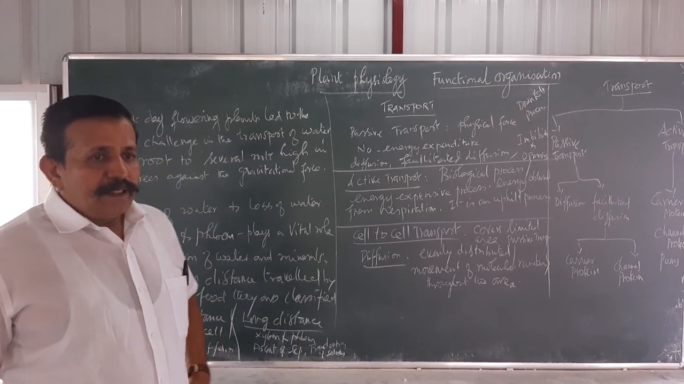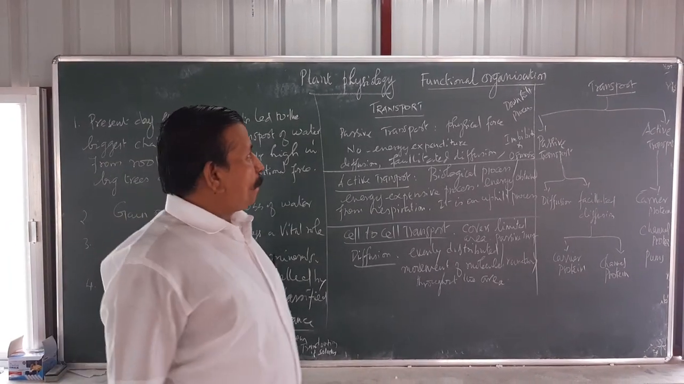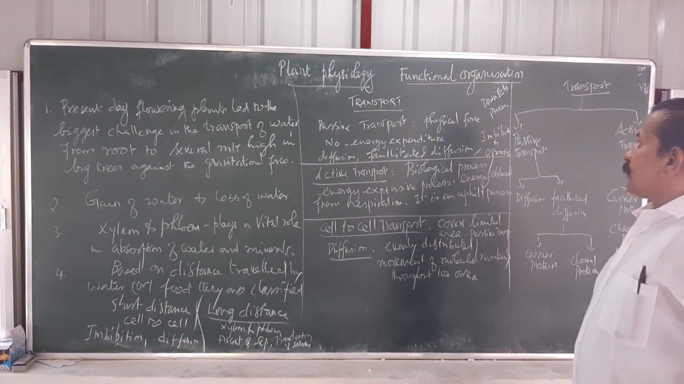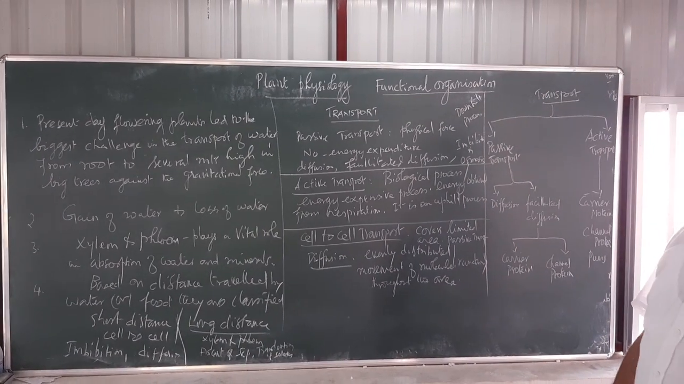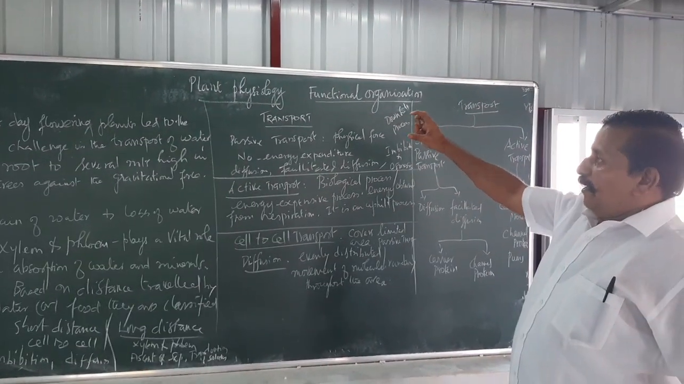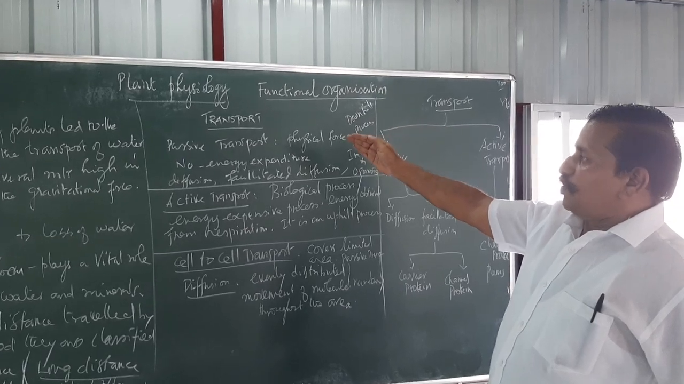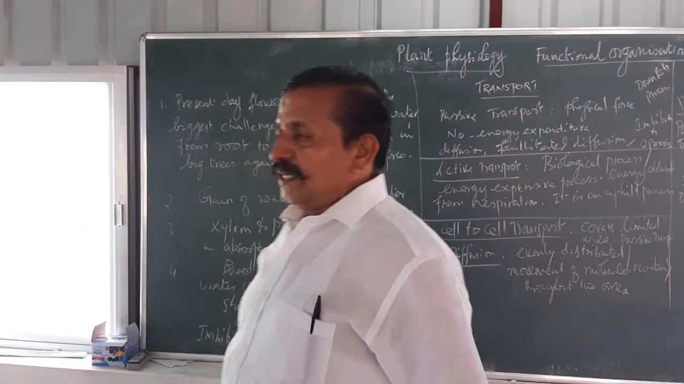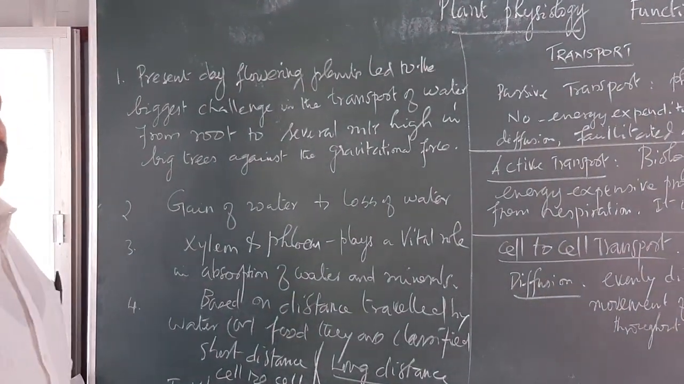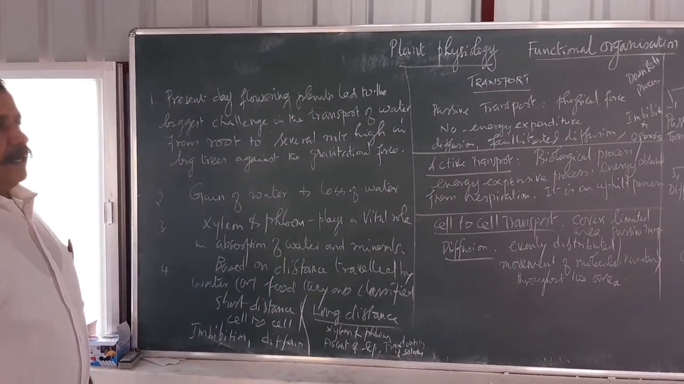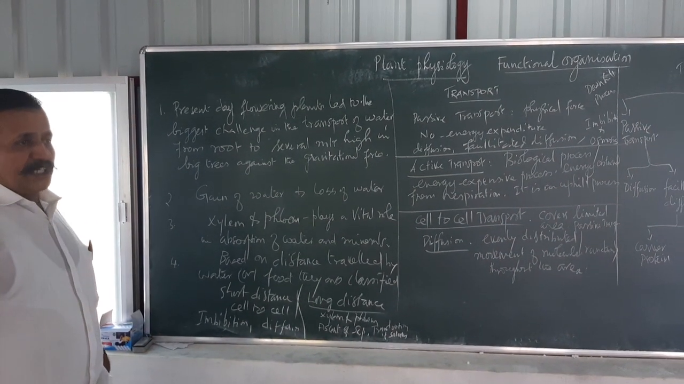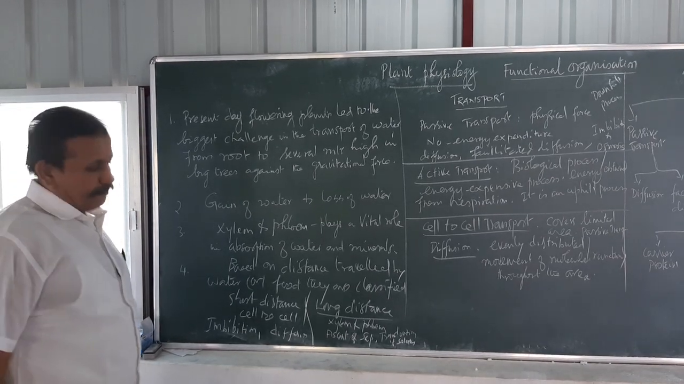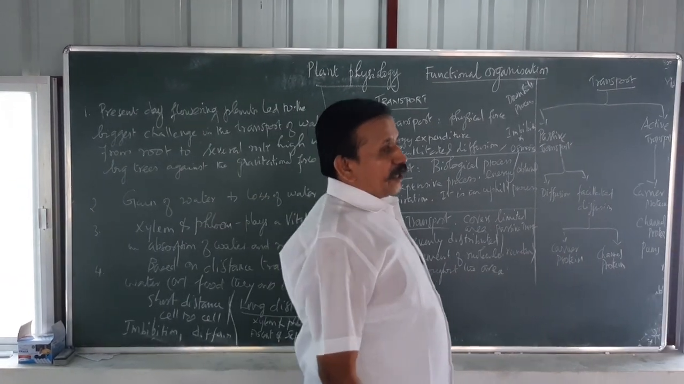Dear students, now we are going to see the important plant physiology, the functional organization. In our plant physiology, now we can see the transport. Transport is an important chapter for your NEET exam. A lot of information is combined, and the complexity of this transport system can be confusing.